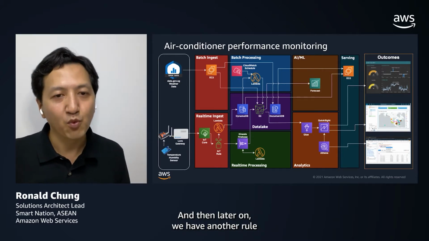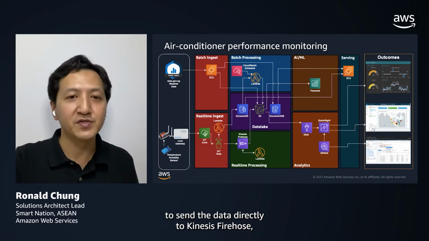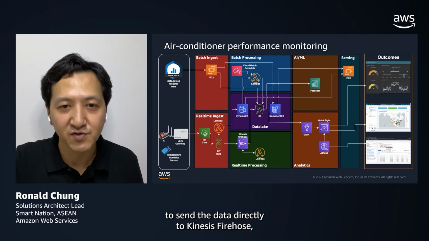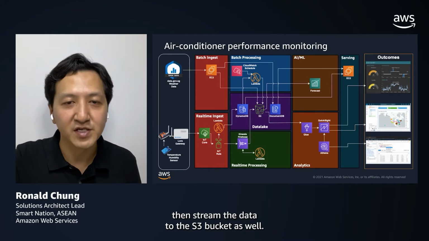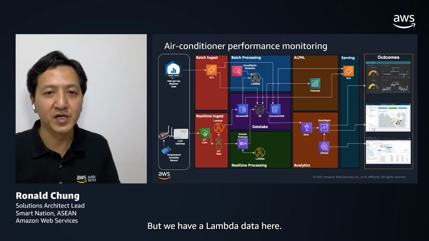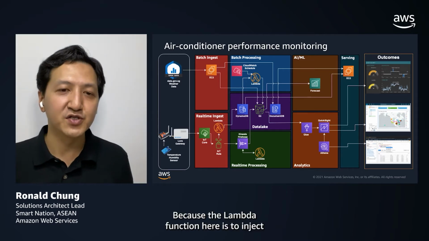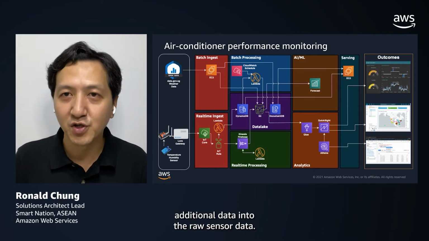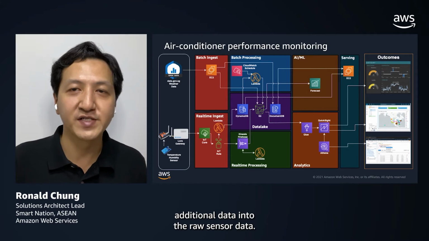And then later on, we have another rule to send the data directly to Kinesis Firehose that streams the data to the S3 bucket as well. But we have a Lambda function here because the Lambda function is to inject additional data into the raw sensor data.